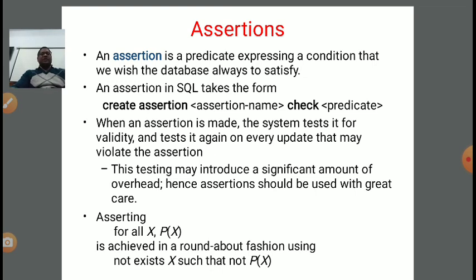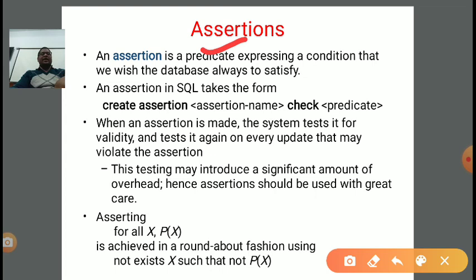An assertion is a predicate expressing a condition that we wish the database always to satisfy. If you notice here, it is basically a predicate. Predicate means a condition which we wish from the database that should always be satisfied. In every step or every instance, a particular condition needs to be satisfied, then that condition will be called an assertion.